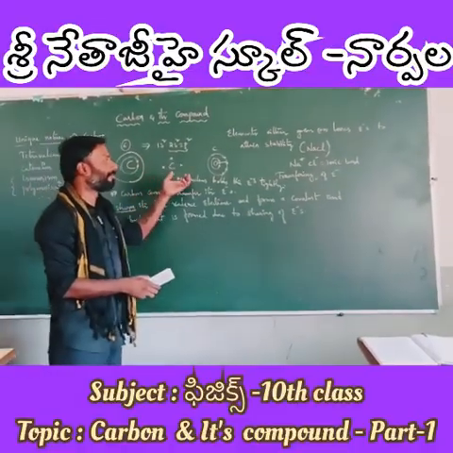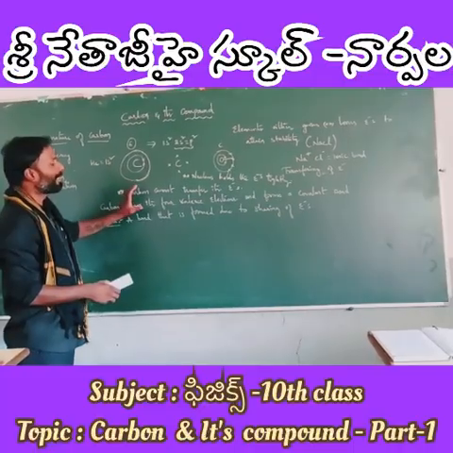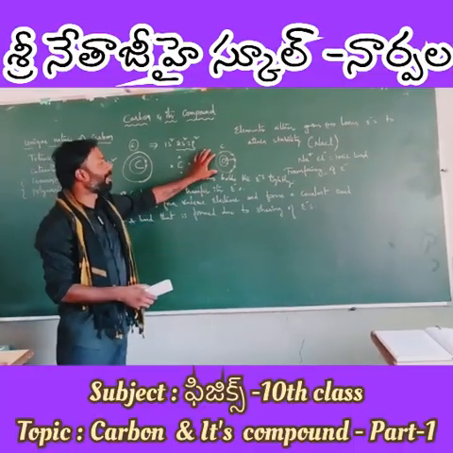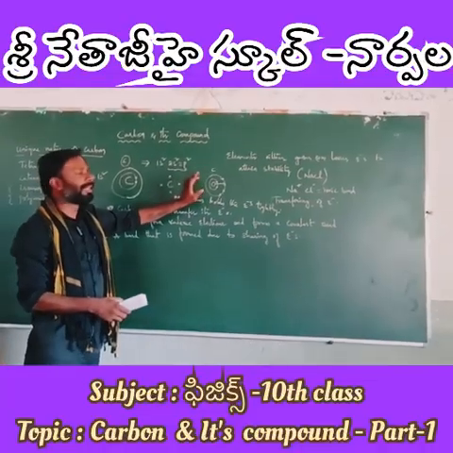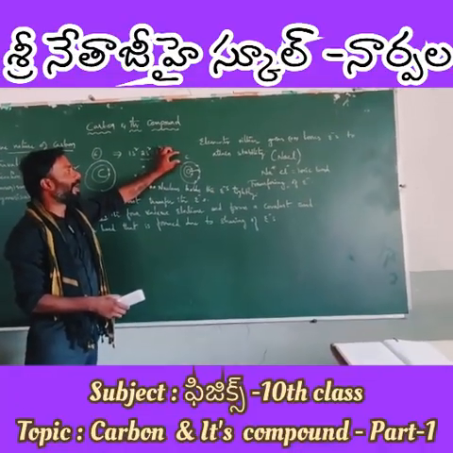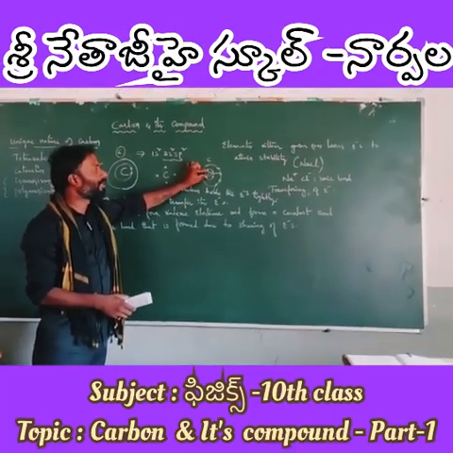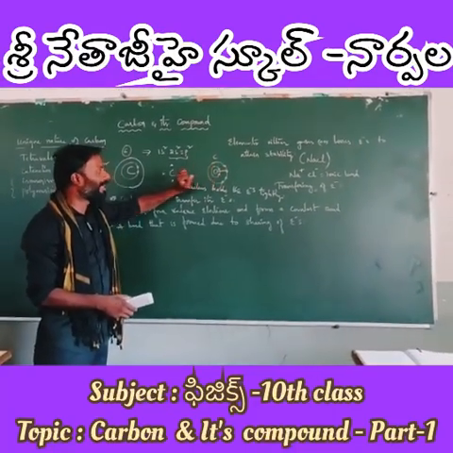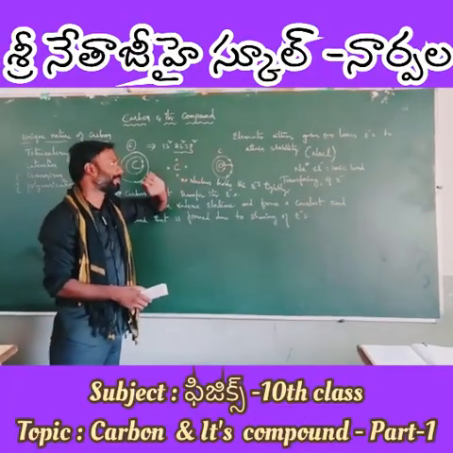What is the reason? You may get a question like this, guys, in the examination. Why can carbon not lose 4 electrons? What is your answer? Since carbon is a small element in its size, the nucleus holds the outermost electrons tightly. Therefore, it is not that easy to lose 4 electrons.